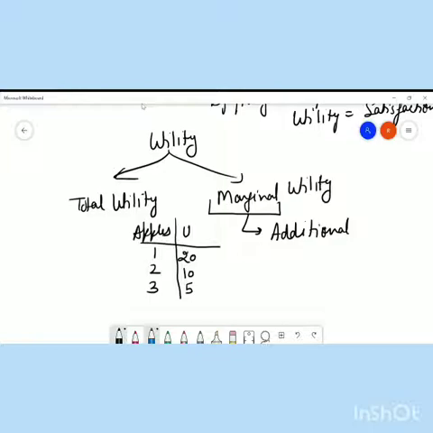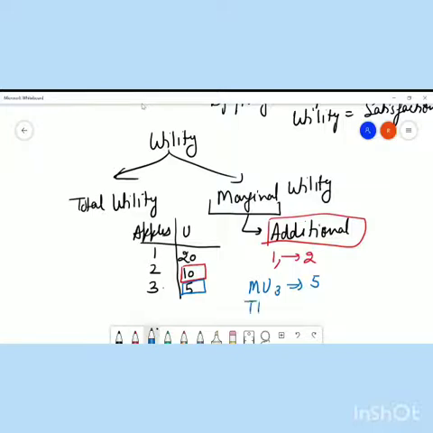So what is basically marginal utility? Marginal utility implies additional. That says that after first, when you are consuming the second apple, what amount of utility you are getting from the second apple. Similarly, when you are consuming the third apple, what amount of utility you are getting from the third apple, that implies the marginal utility of third apple. But simply I can say marginal utility of third apple is 5.